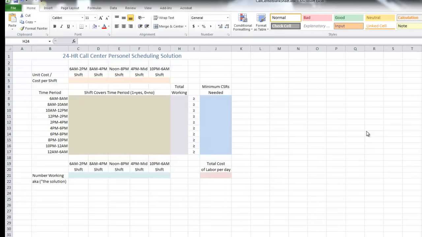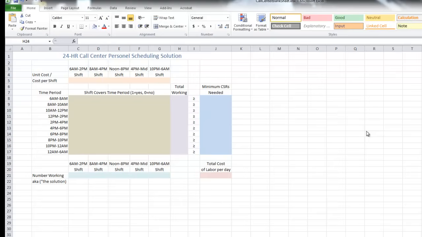Okay, so the next thing we are going to do is define names for certain cell regions. Now Excel has a wonderful feature that will allow you to select a cell or range of cells and then give that range of cells or individual cell a unique, intuitive name that's a lot easier to remember than C8 through E8 or something like that.